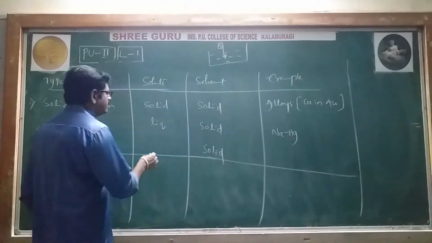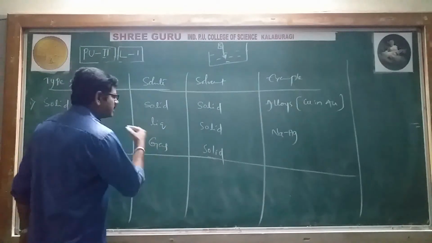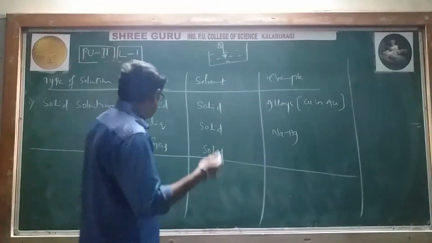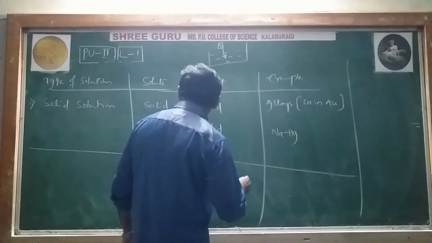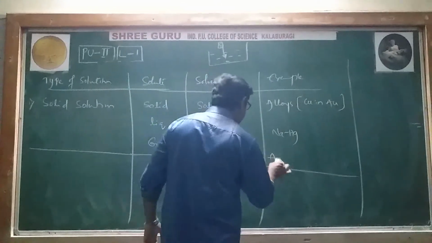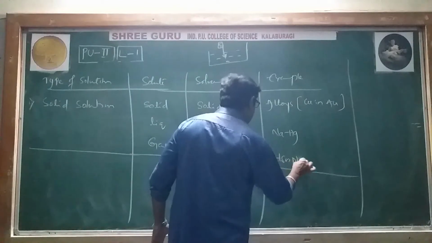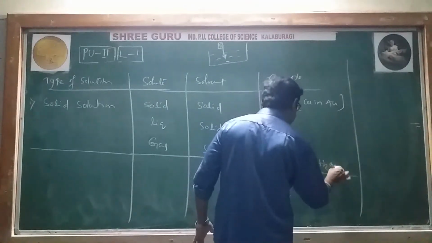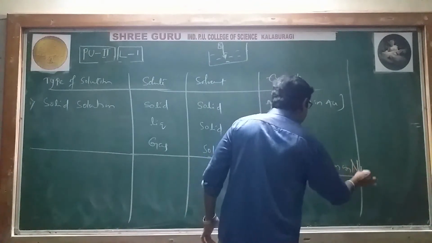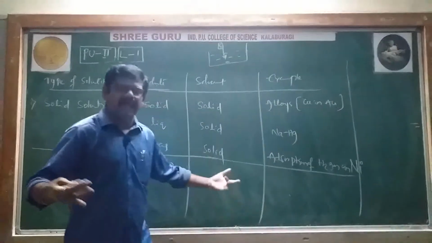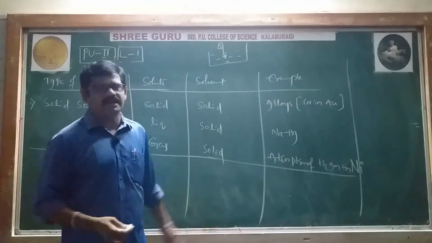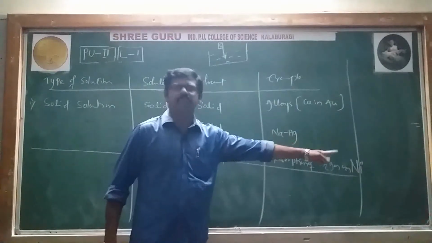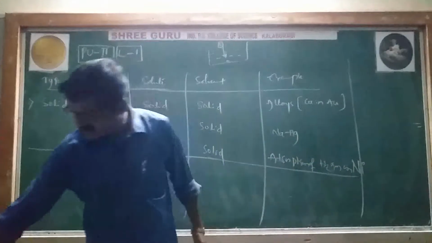Sodium amalgam. Next, gas in solid. Gas in solid means here adsorption of hydrogen gas on nickel metal, platinum metal, palladium metal, etc.